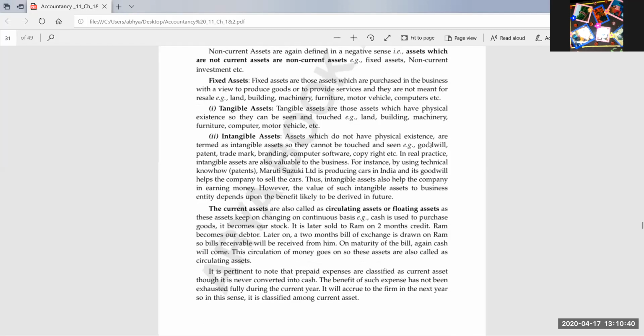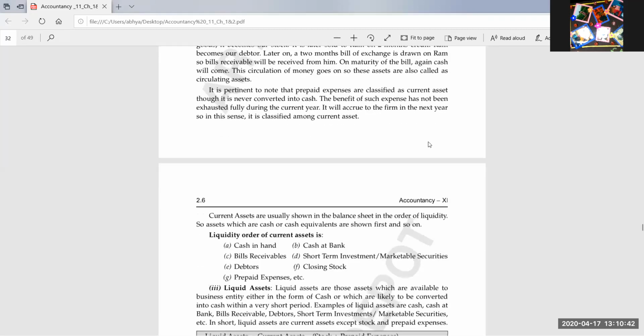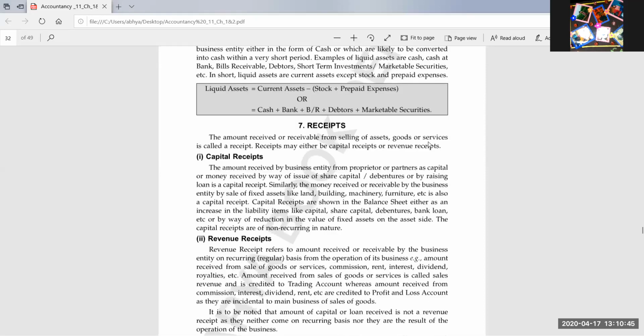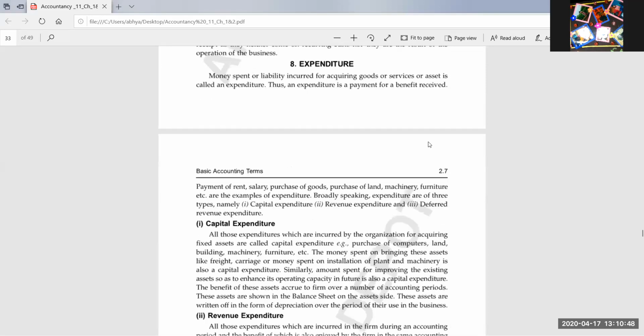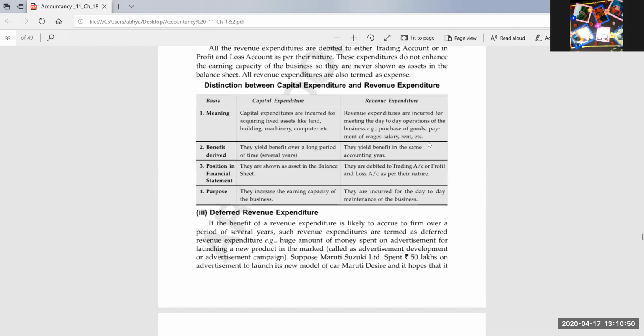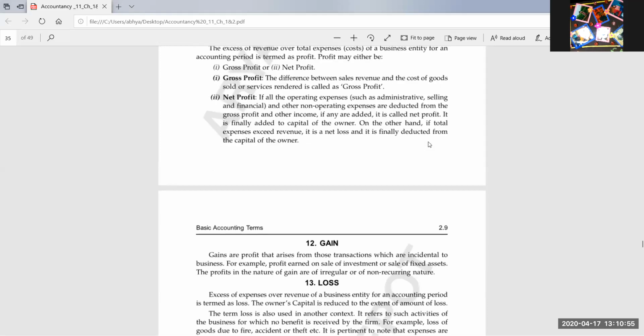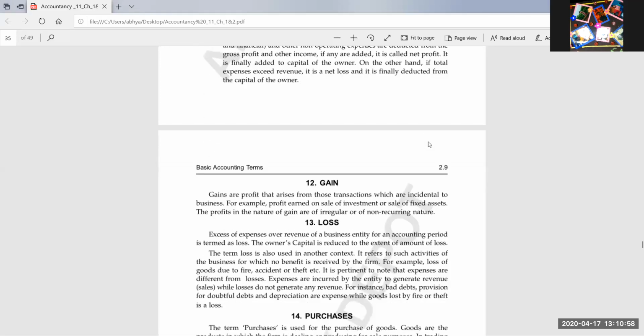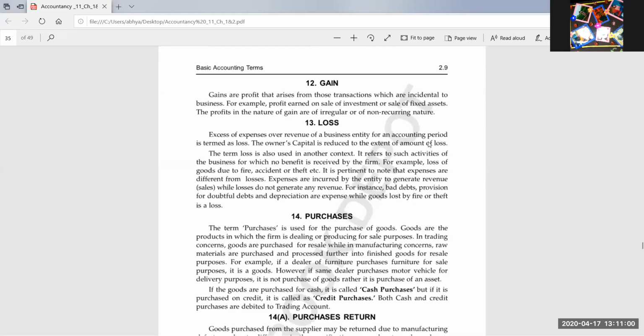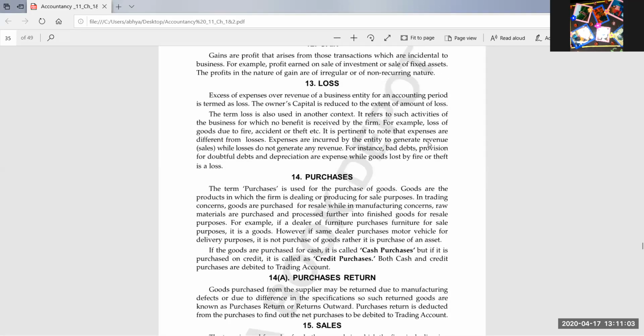So till here we did, and yesterday I also told you about the non-current investments. Non-current investments are those investments which the businessman has made to earn profits in future. For example, investment in properties which we will not be using in the business, and we will be getting some returns from those outside the business. Like a factory building: that is not an investment, that is the fixed asset of building, because that factory building is used by the businessman in the business.